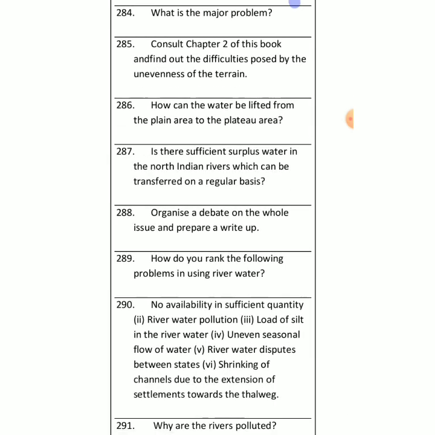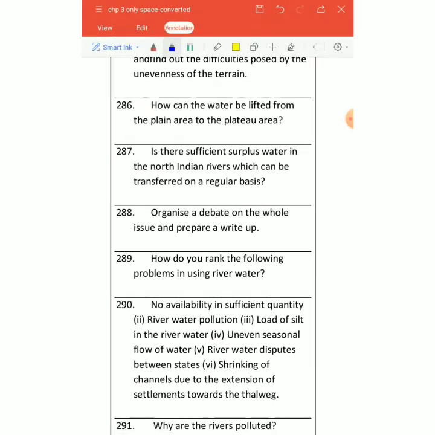And the last part, what is the problem? Basically we are not able to use the water availability of India because maximum rivers are polluted nowadays. Then a lot of rivers are carrying a lot of silt deposition and sediments.